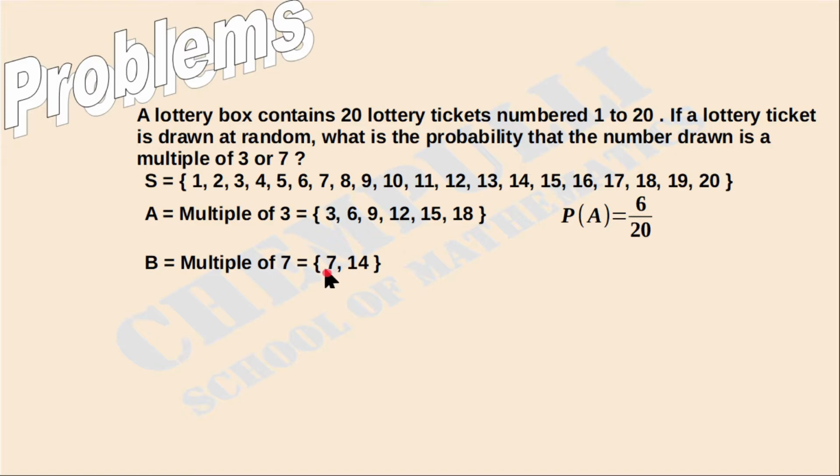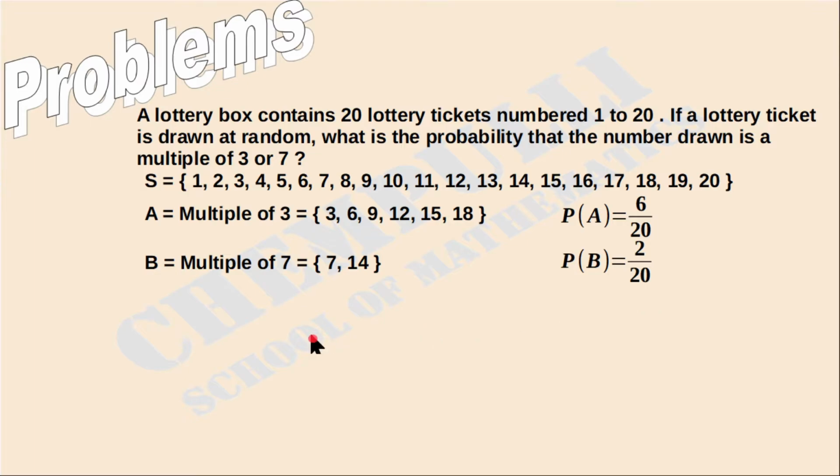Then what is P of B? P of B is equal to the number of outcomes favorable to B. How many outcomes are favorable to B? That is 2 outcomes. Then the total number of outcomes is 20. That means we can write 2 over 20. That is, the probability of B is equal to 2 over 20.